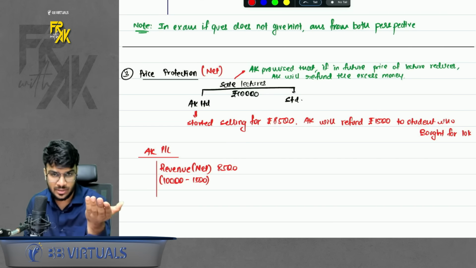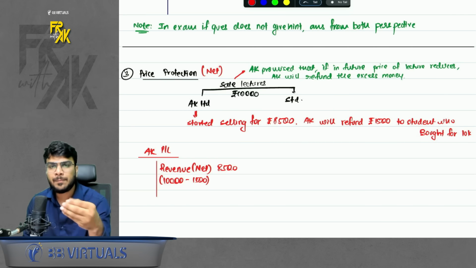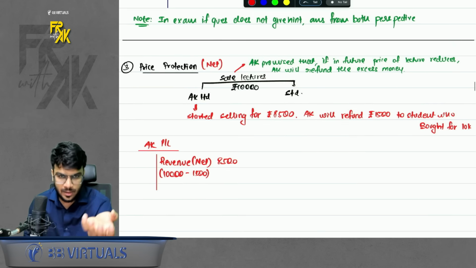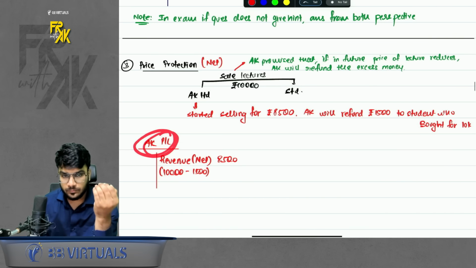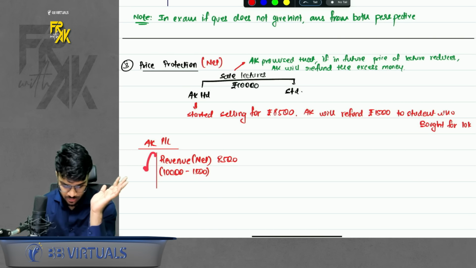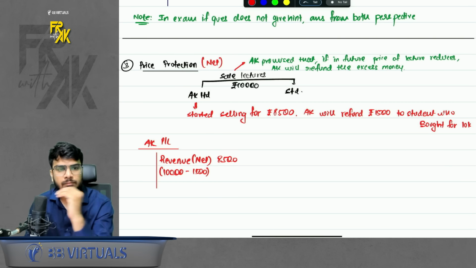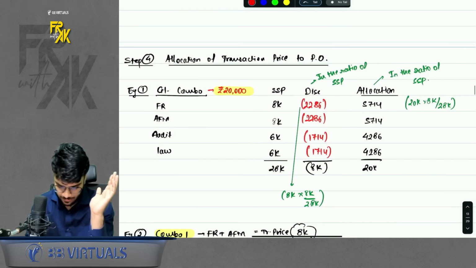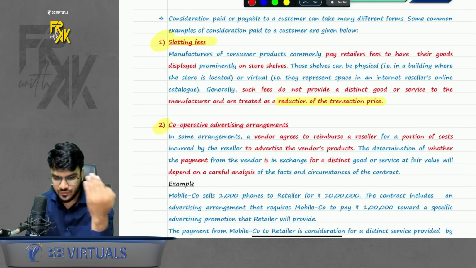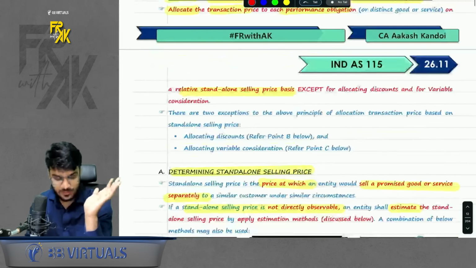This is known as price protection, where you offer a protection in case of decrease in the price. So now in AKS P&L, how should the revenue be recorded? It says on net basis. Simple. I hope this is clear to everyone. Okay, done and dusted. So this was your step number 3, which we completely revised. Clear with this, guys? Okay.